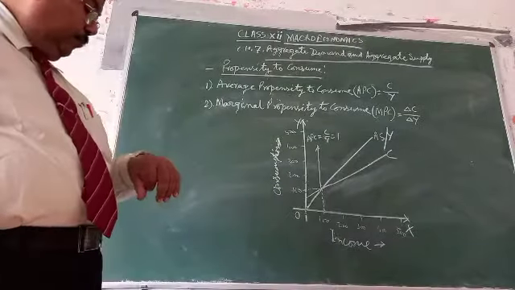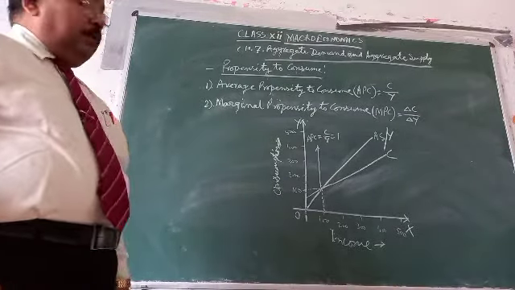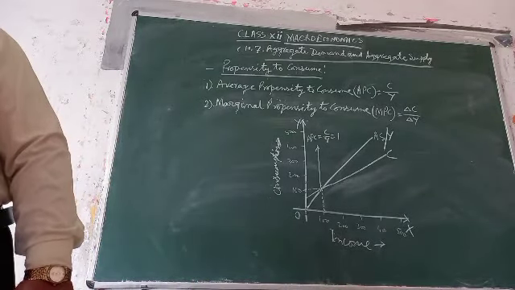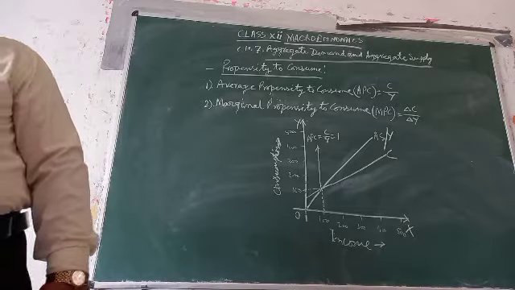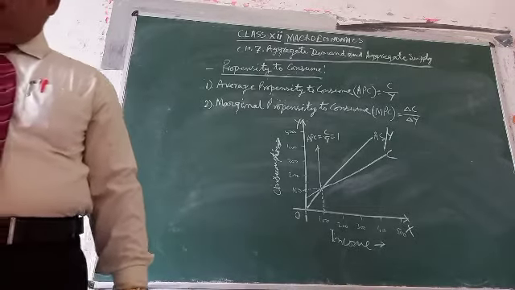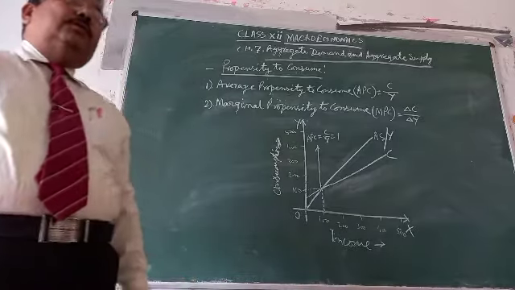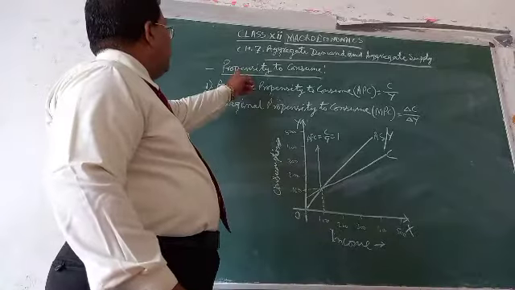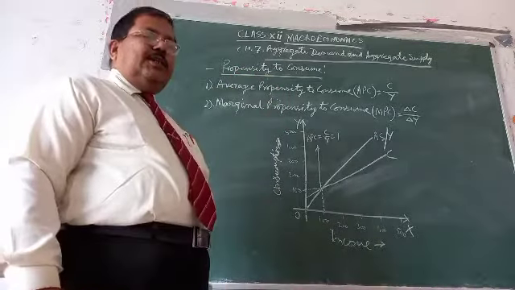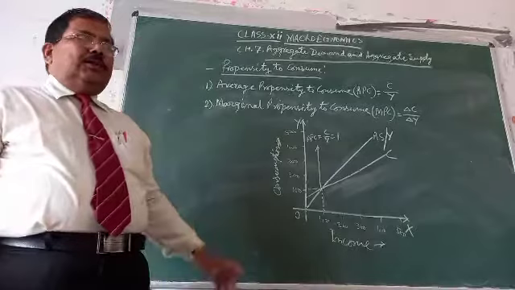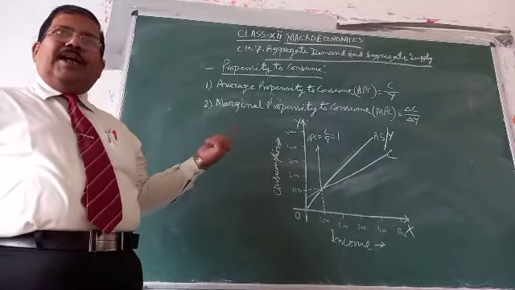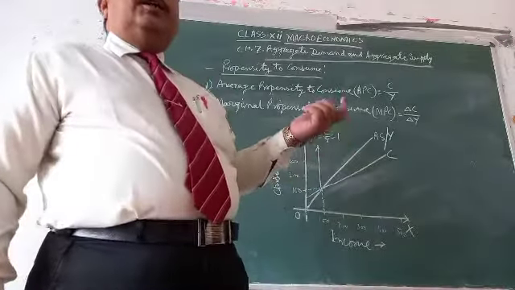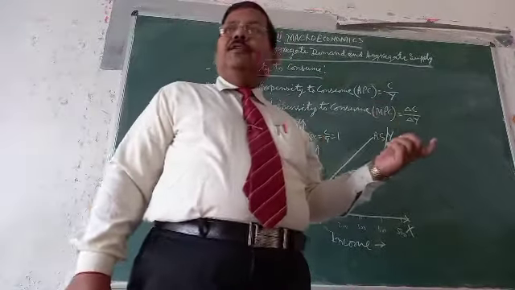Let us consider the meaning of saving function or propensity to save. Like the propensity to consume, where we calculate the ratio between consumption and income, in propensity to save we calculate the ratio between saving and income.